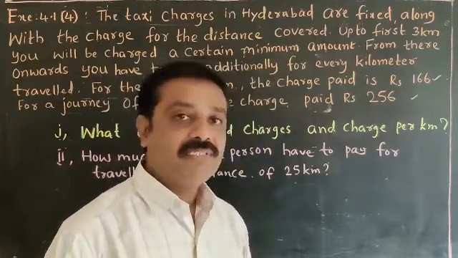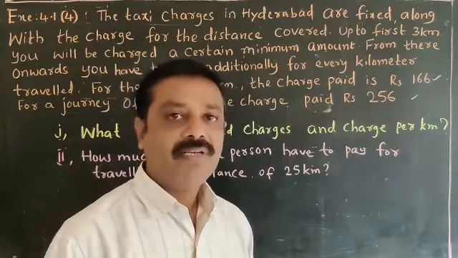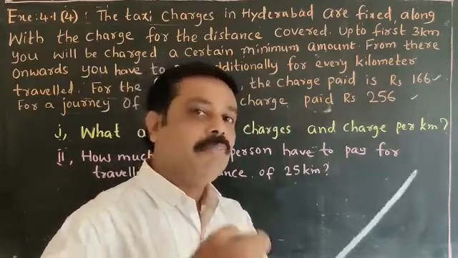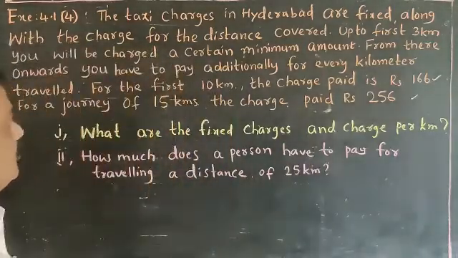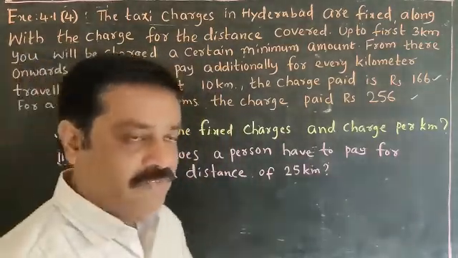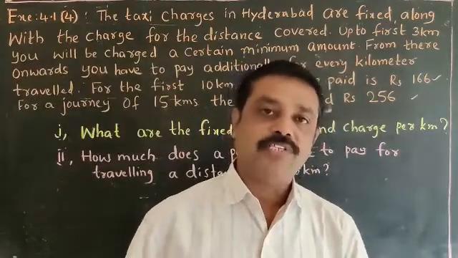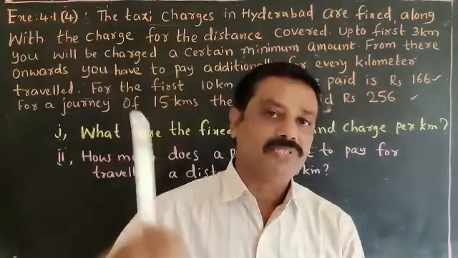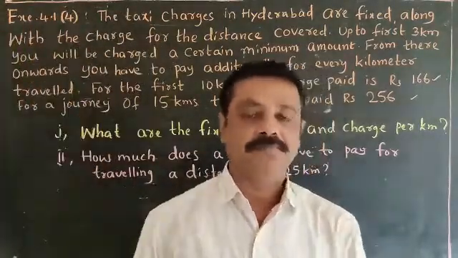After 3 kilometers, he has to pay additionally for every kilometer, and that additional charge is different per kilometer. Is it clear? First 3 kilometers a fixed charge. After 3 kilometers, he has to pay some amount for every kilometer. That is also a fixed amount for every kilometer.